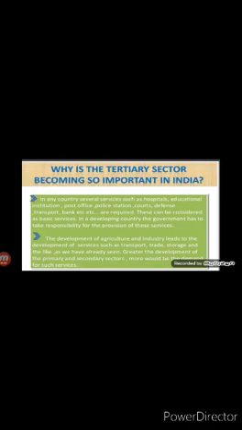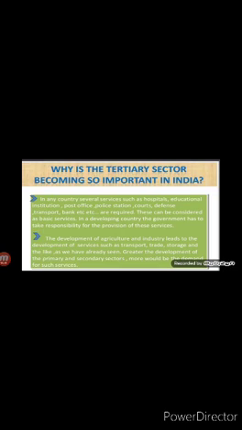Now children, let's see why the tertiary sector is becoming so important in India. Children, as you know, the tertiary sector is the service sector that provides support to the primary and secondary sectors. Although the production in all three sectors has increased, it has increased the most in the tertiary sector. Now children, we will see the reasons why the tertiary sector is becoming so important.